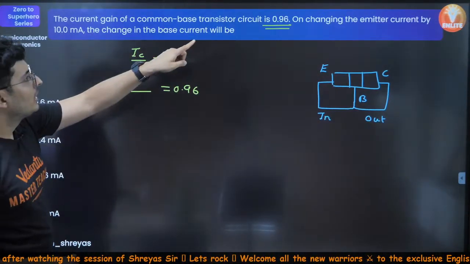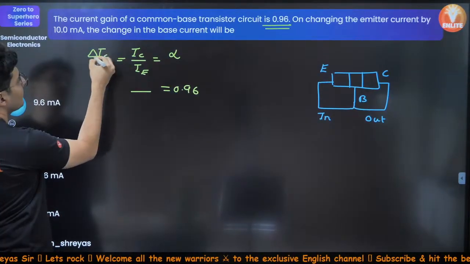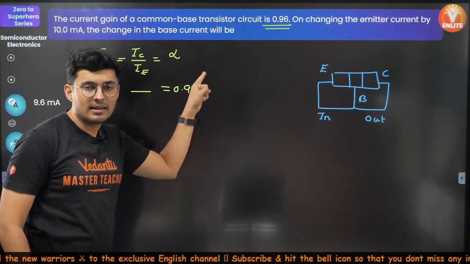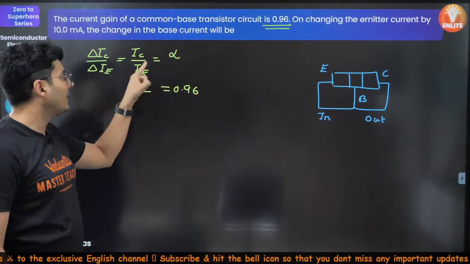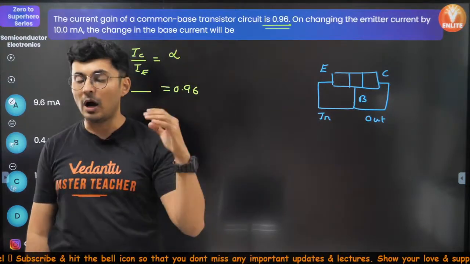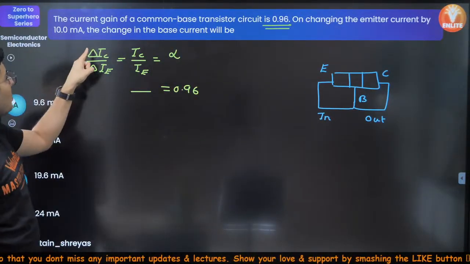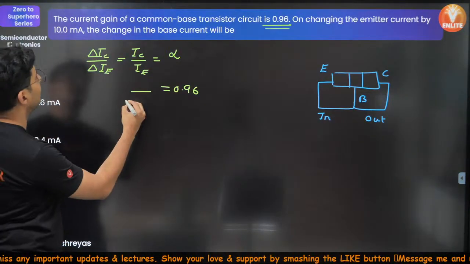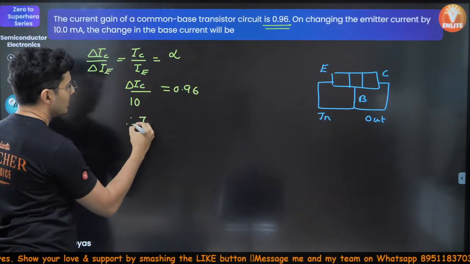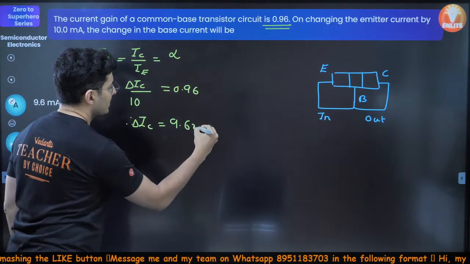Now, if IC by IE is alpha, then delta IC by delta IE is also alpha. You take the delta on both numerator and denominator. Output by input. One is output, one is input. Now, what is the change in the emitter current? It is given to be 10 milliampere. Delta IC, I don't know. Therefore, delta IC will be equal to 10 into 0.96, which is 9.6 milliamperes.